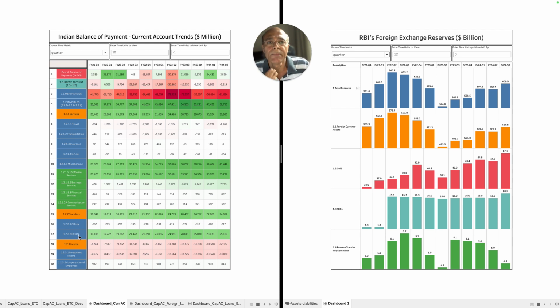So anybody who is making some transfer of dollars from outside India to somebody within the country, those are considered as transfers. It could be for any reason. Somebody must be sending money from outside to his relative or paying for some services, etc. Not goods and services, but something else, right? Which do not fall under these categories are categorized under the category of transfer. And then we have one line item which is income.